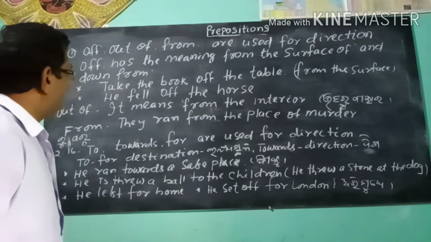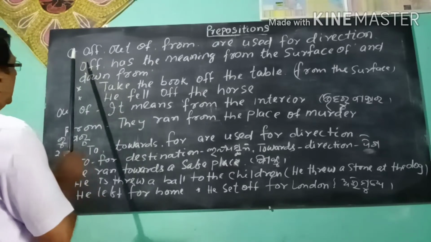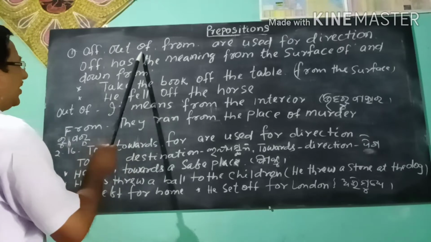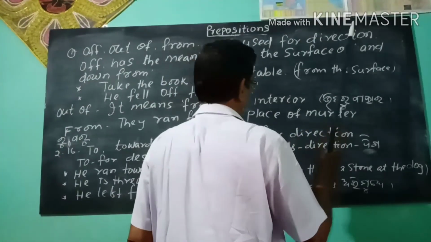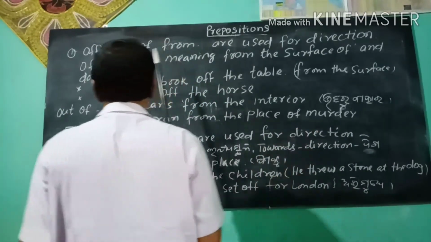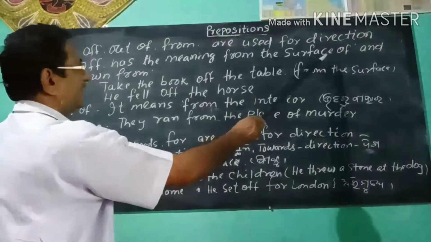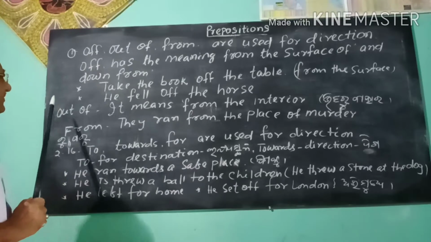So now you see off, out of, from are used for directions. Off has the meaning from the surface of and down from.